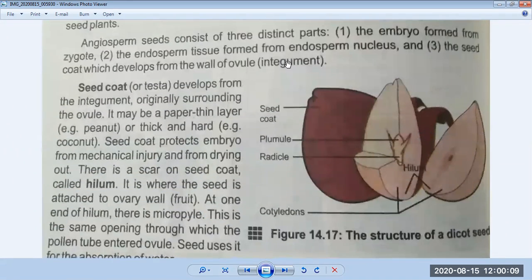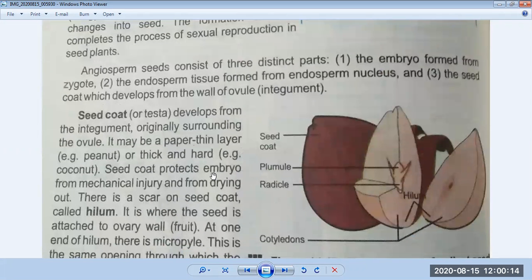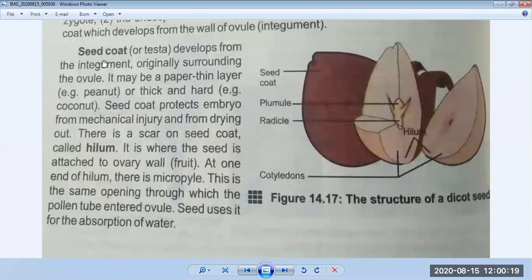Now we will discuss in detail what happens inside the body of a plant. First is the seed coat. You can also see the figure given in your book. This is the structure of a dicot seed. Dicot means the seed has two cotyledons inside it. There are some seeds which are monocot, meaning a single cotyledon. Dicot examples include apple and other fruits.